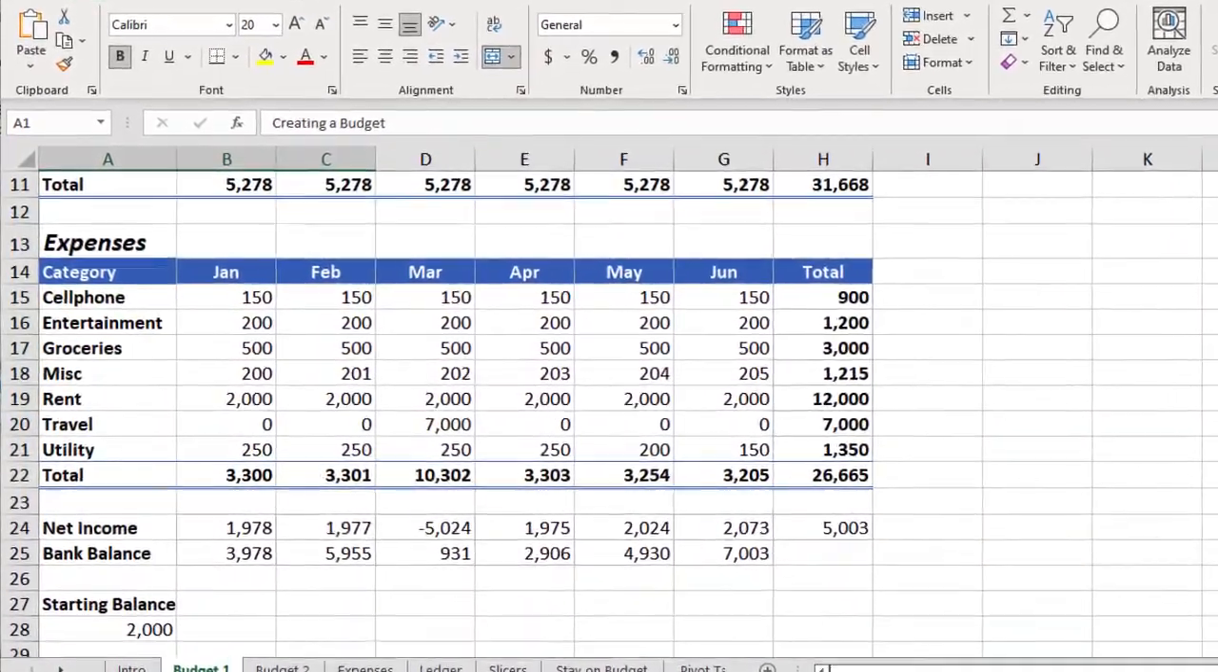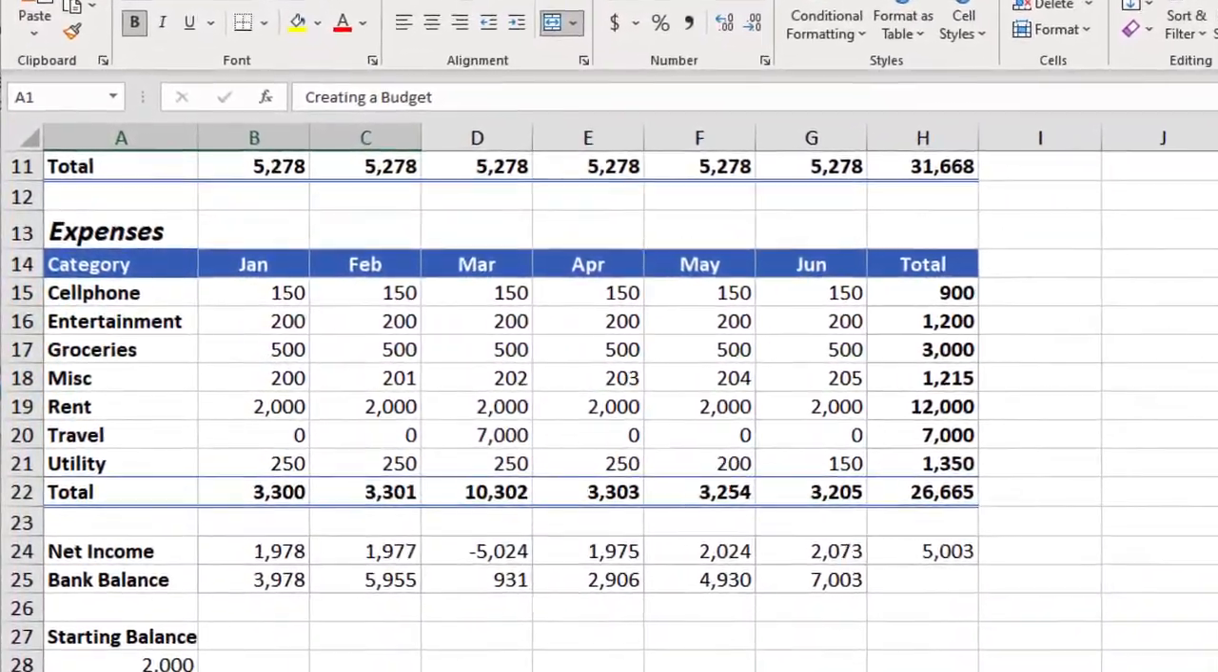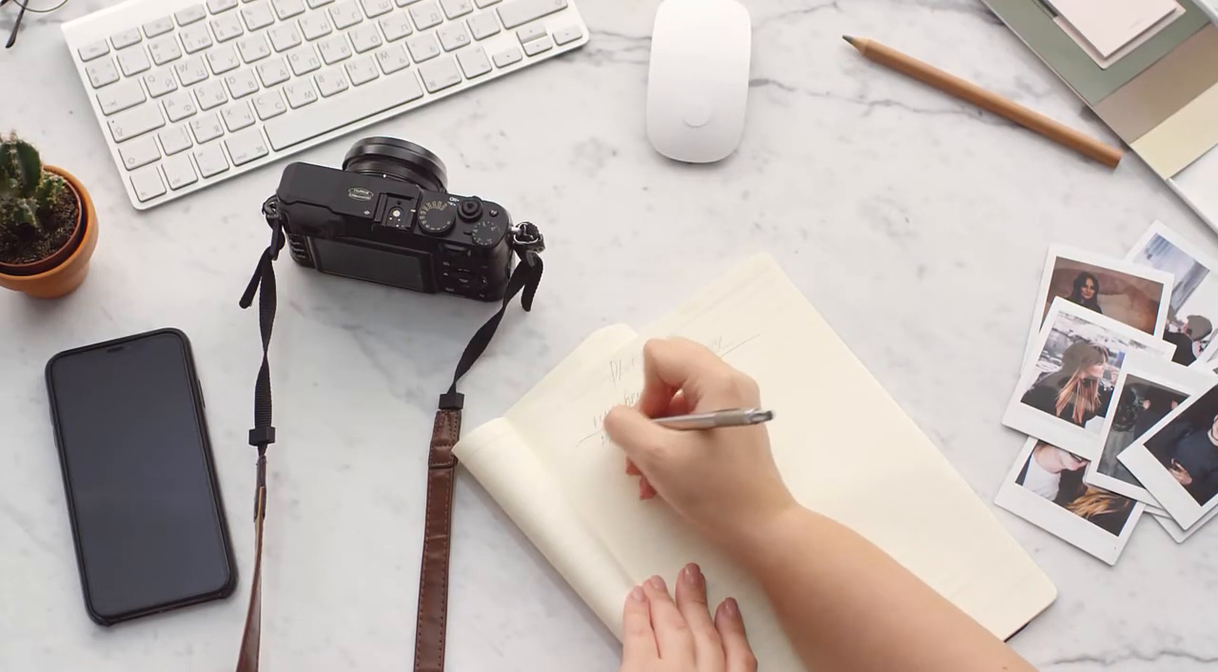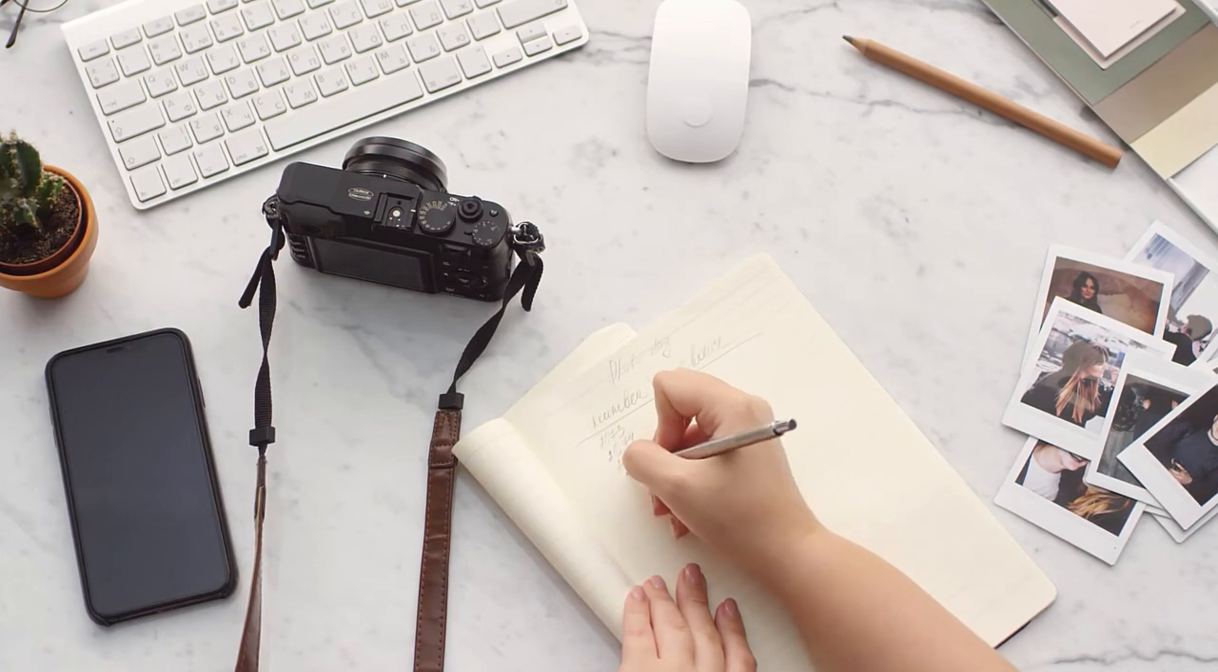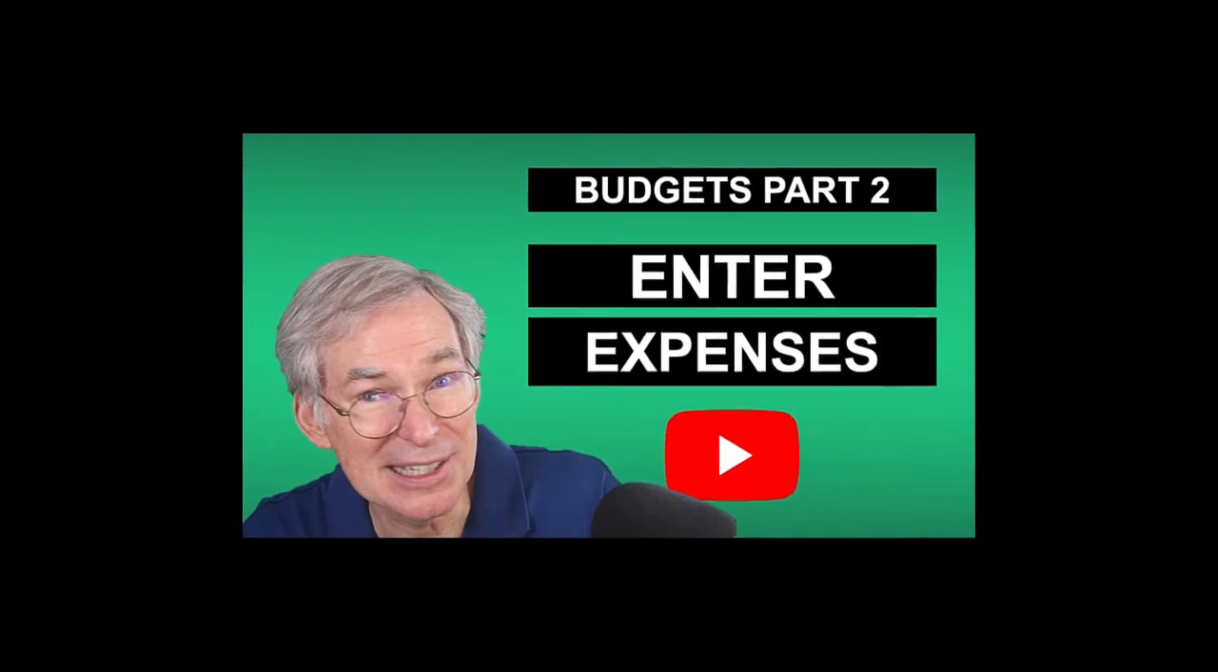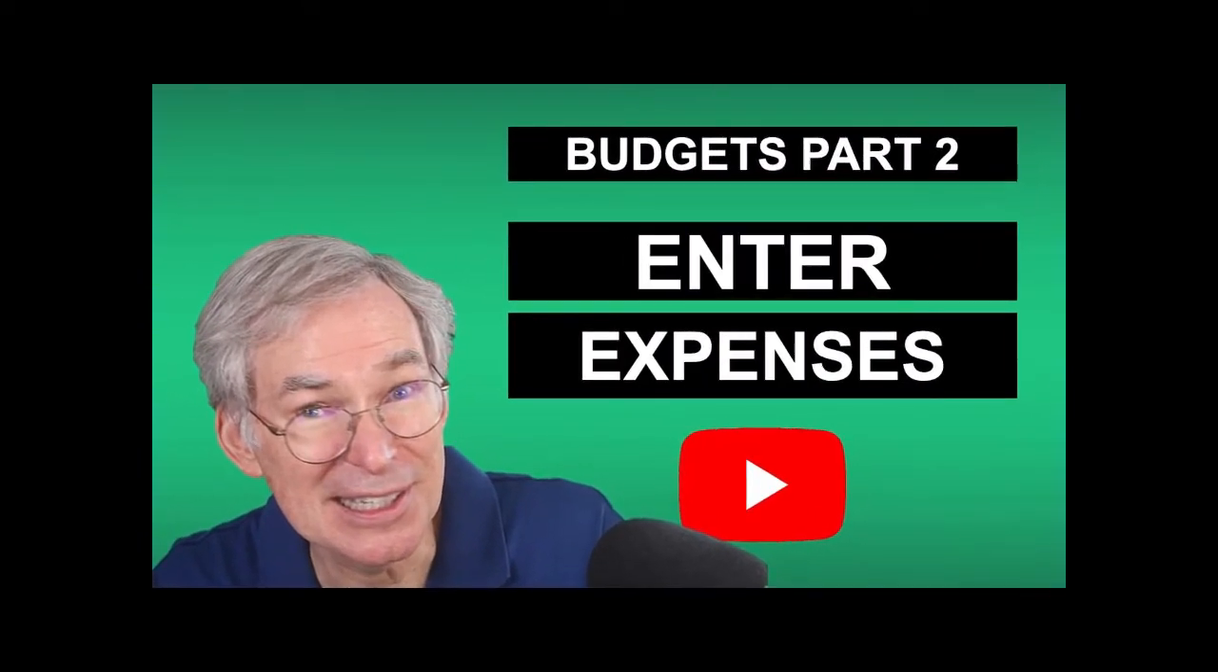Okay, we have a budget, but now what? Well, to follow our budget, we will need to record all our expenses. That's not easy. But once again, Excel has a tool to make this tedious job a little more enjoyable. You can find out more about this in part 2 of our video series. Just click the link in the description below.